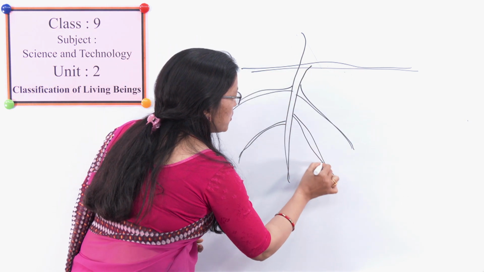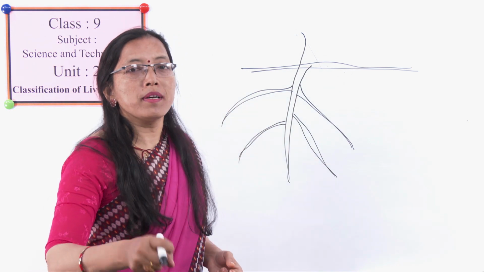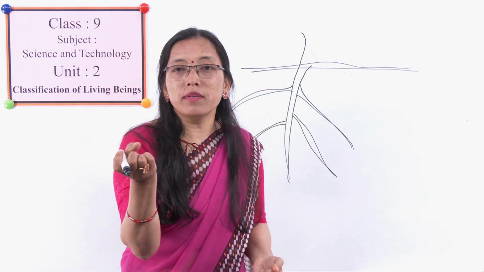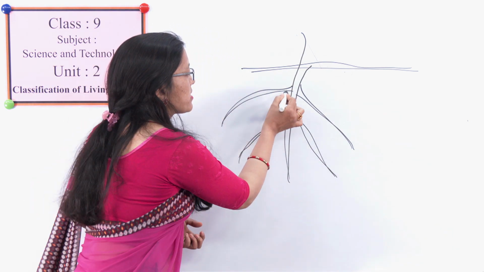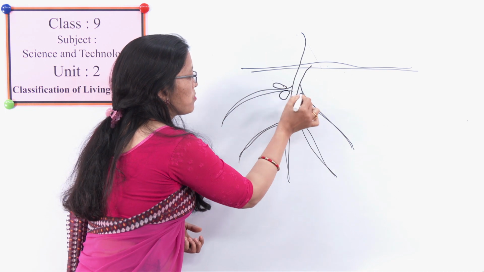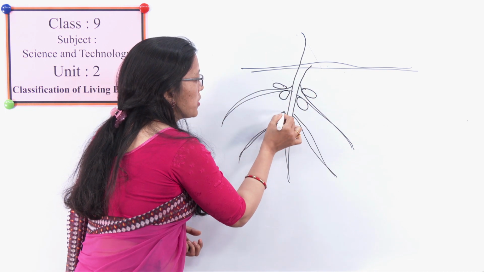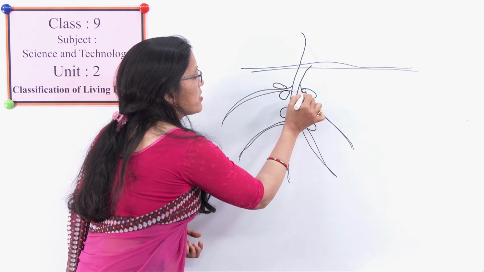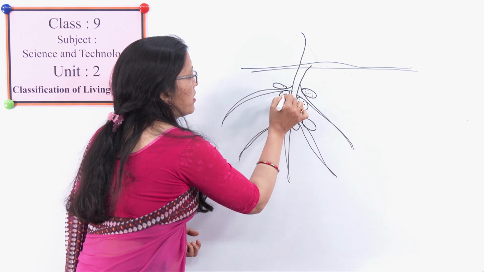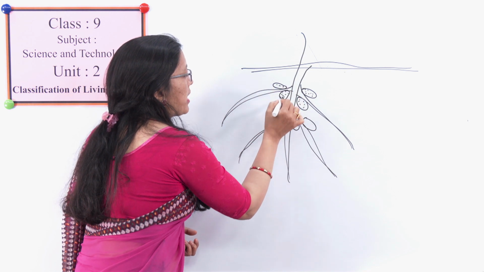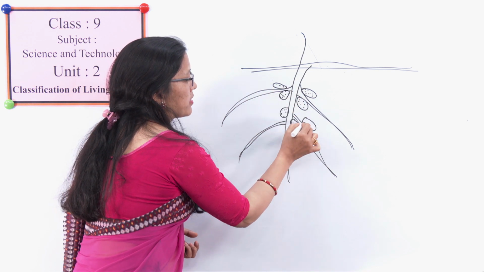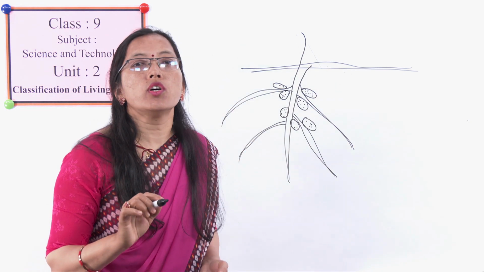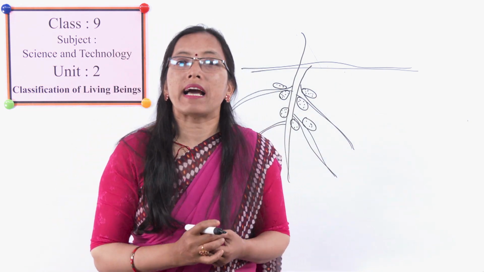If you pick a soya bean plant out of the soil, you find small nodules like this. Inside these root nodules, there are bacteria like rhizobium bacteria.